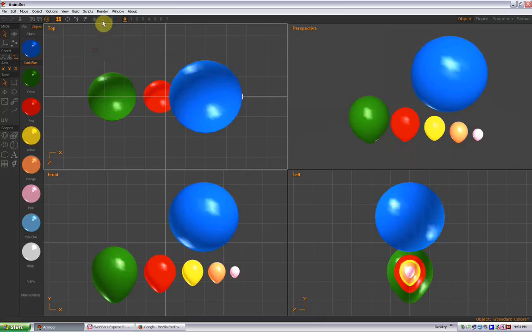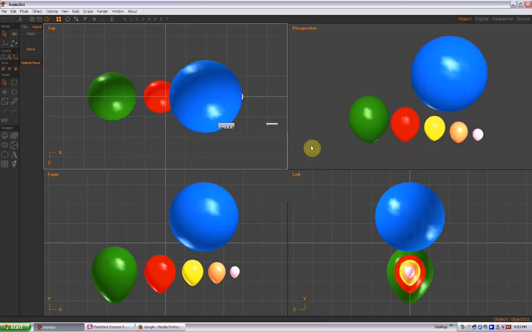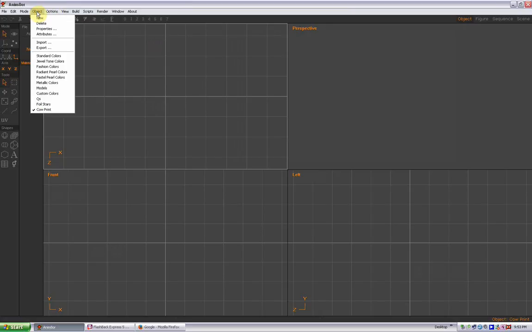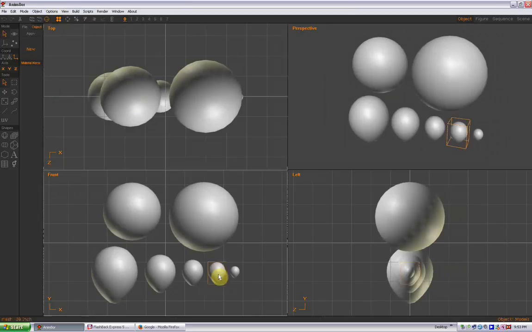Okay, so we're going to start in the toolbox. Going to go to Object, select Object, and select New, and let's call this Cow Print. Select OK. Let's go back to Object, and let's go to Models, and then I'm going to select my 11-inch, not the 9-inch, my 11-inch model here.